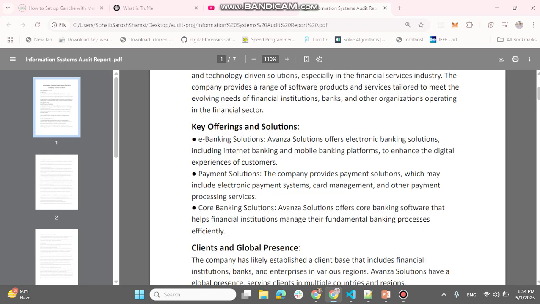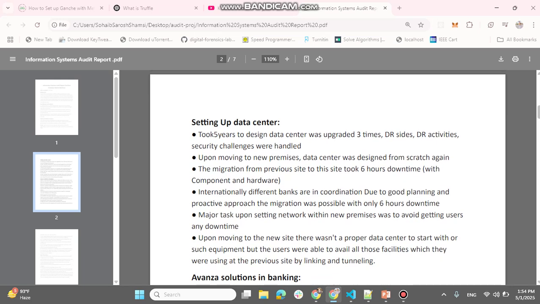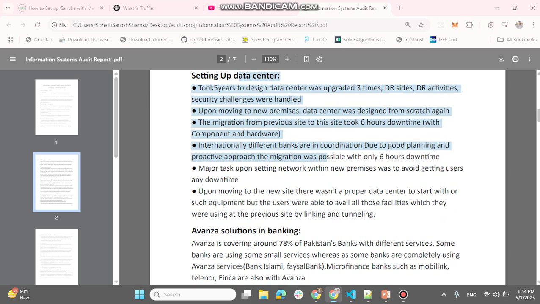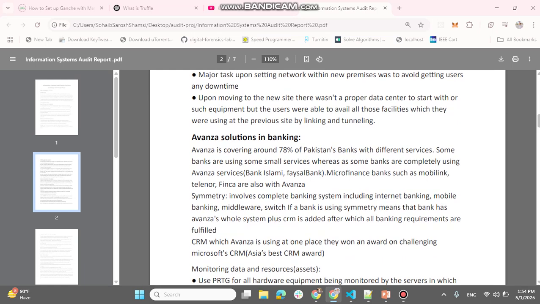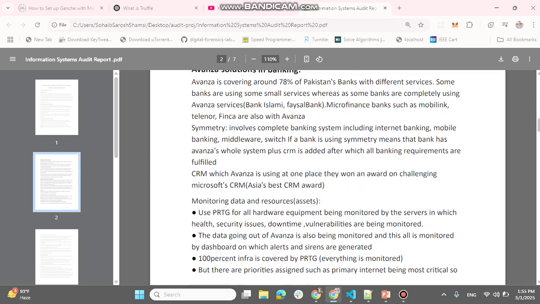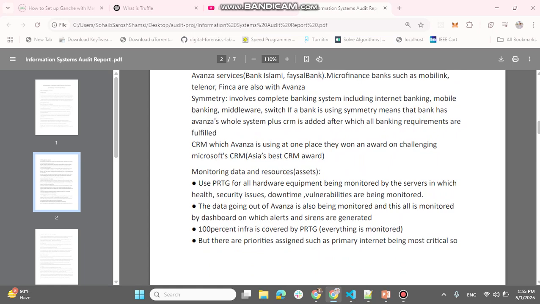So it's about what Avanza offers, the clientele, the scope, and the data center which we are to actually audit in this case. Avanza provides infrastructure to many banks around Pakistan, even microfinance banks like Mobilink and Telenor. So they also have many assets which are to be monitored and scanned for vulnerabilities, because it's about fintech and the major challenge is security.